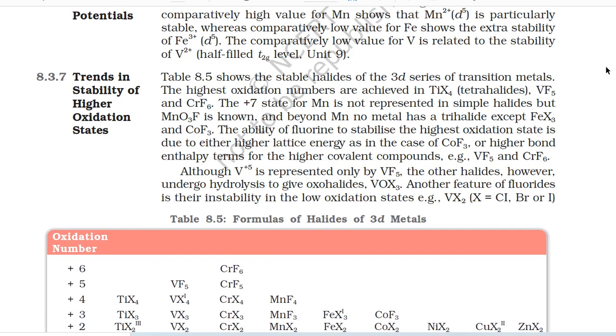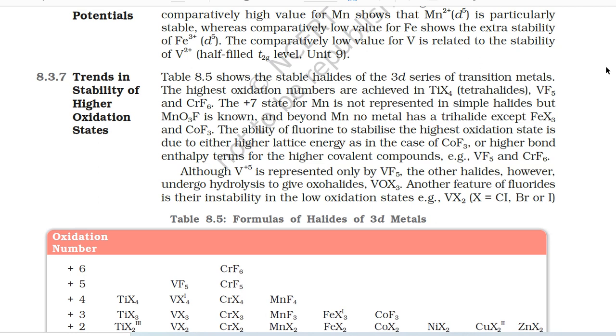8.3.7 Trends in stability of higher oxidation states. Table 8.5 shows the stable halides of the 3d series of transition metals. The highest oxidation numbers are achieved in tetrahalides, VF5 and CrF6. The +7 state for manganese is not represented in simple halides, but MnO3F is known, and beyond manganese, no metal has a trihalide except FeX3 and CoF3.